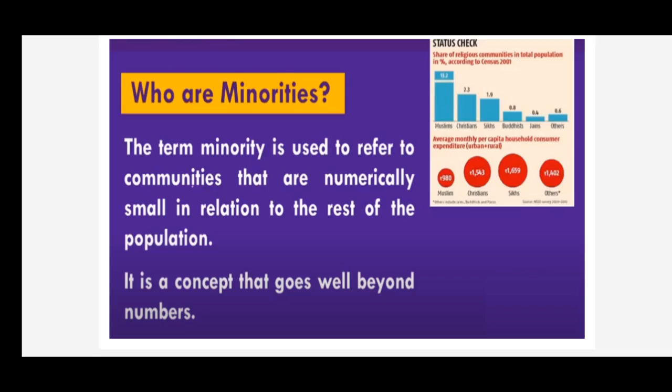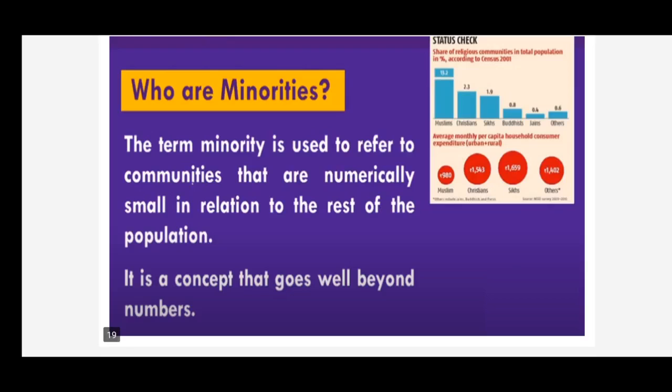You can see that in the graph which is given here. See here, 13 point something percent are Muslims, 2.3% Christians, 1.8% Sikhs, Buddhists 0.3%, 0.5% by somebody else, and others very few. So in that way we have some percentages of people who are less in population. Now what is the percentage of Hindus in India? You should find it and tell me. Fine. So it is a concept that goes well beyond the numbers. We are not only talking about these being minorities, children, but they are facing problems beyond their numbers. What problems are they facing?